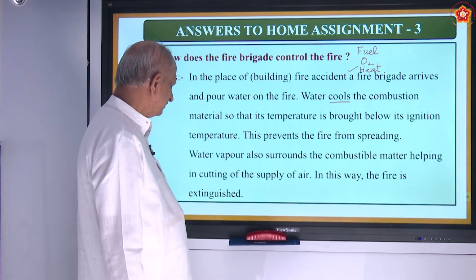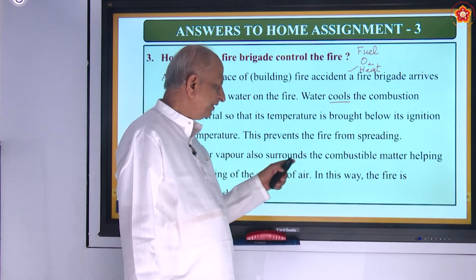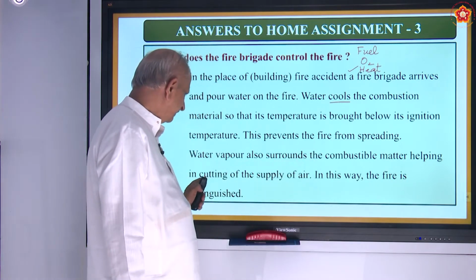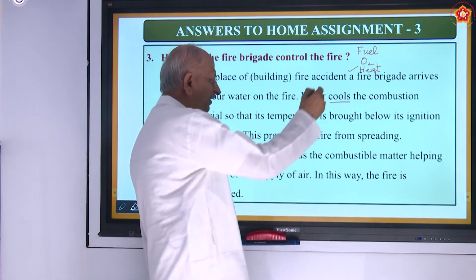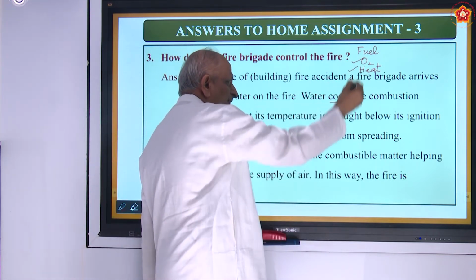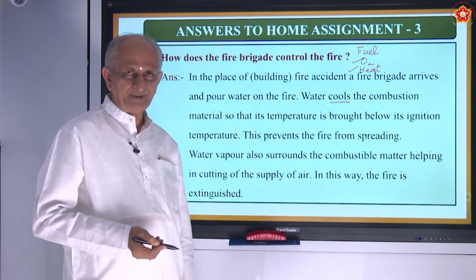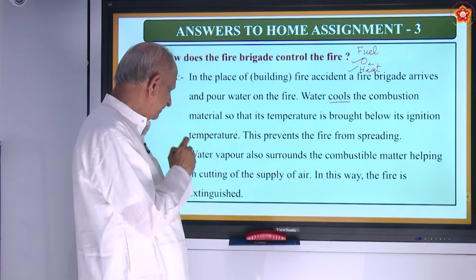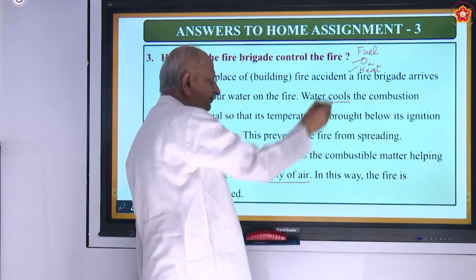And next, water vapor also surrounds the combustible matter, helping in cutting off the supply of air. So the second thing is, by pouring water or by spraying water, it cuts the supply of oxygen or air.